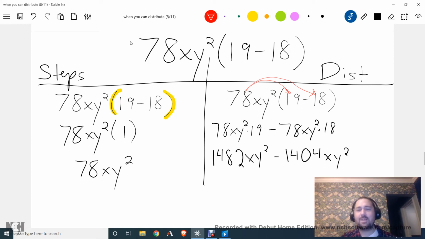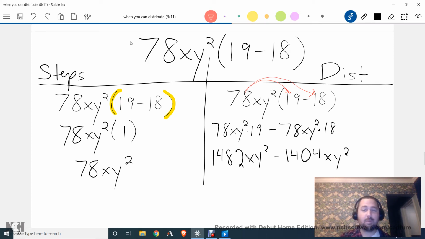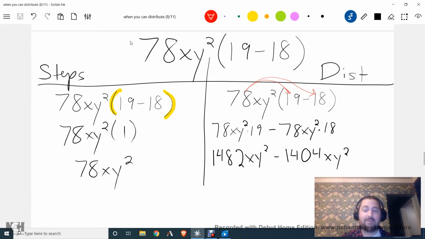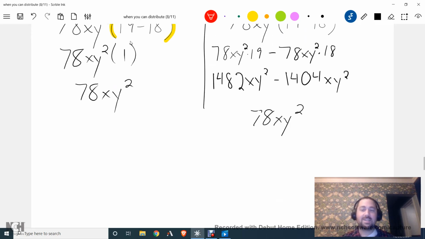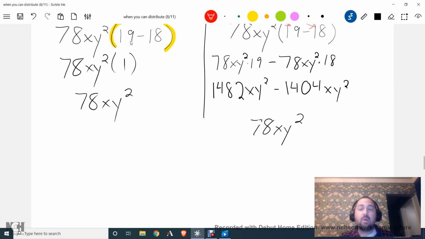And I'm using my calculator for all these things, and it's annoying, and I might type it in wrong one time, and I get the wrong answer. But if I don't type it in wrong, I get 78xy squared, which is the same thing because both ways work, but which way was easier?